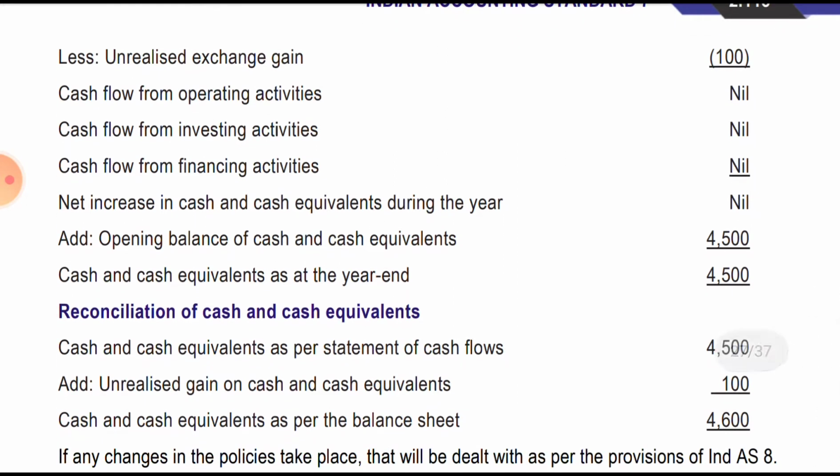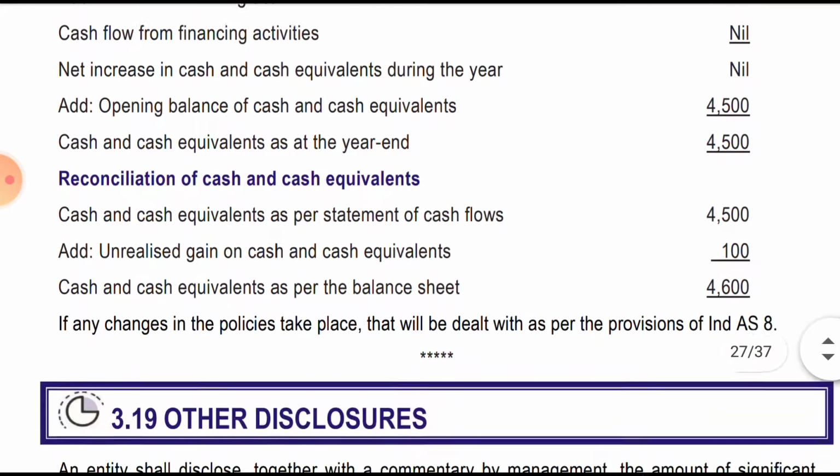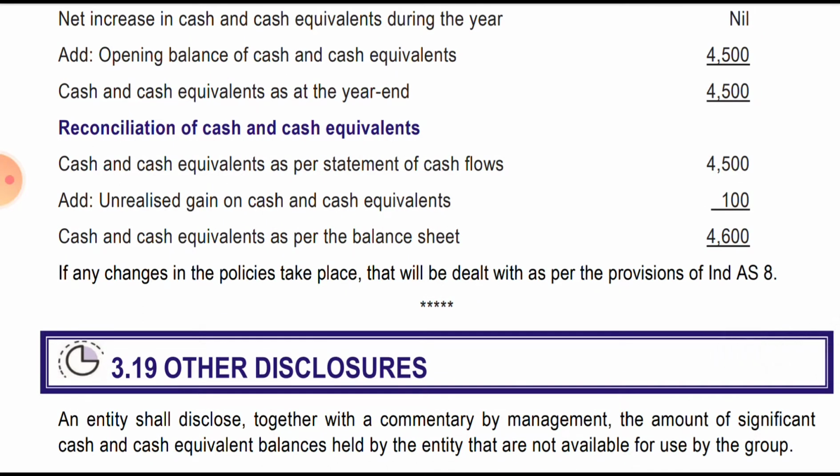The net increase or decrease in cash and cash equivalent will be 0. Opening balance of cash was 4,500, and cash and cash equivalent at the end is 4,500. This is the reconciliation with the balance sheet. Cash and cash equivalent as per the cash flow statement is 4,500, and we add the unrealized gain because it is a gain but unrealized, so in the balance sheet cash and cash equivalent will be shown as 4,600.